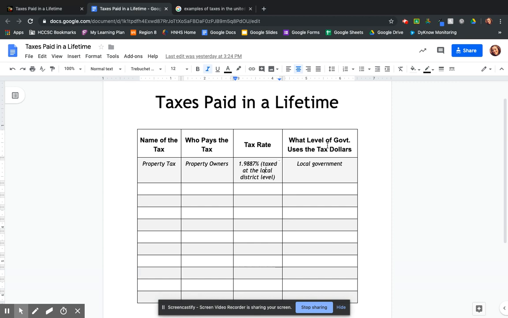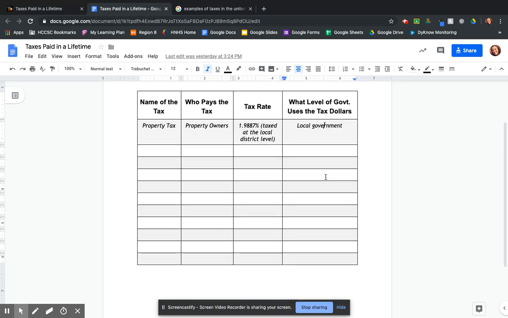Okay, the fourth question, what level of government uses the tax dollars? So when property taxes are collected, where does that money go? Who gets to allocate that money to spend it? That would be the local government. So that's all you need to put there. So it'd be local government, state government, or federal government. Okay, or split. So that's all you're going to do. 10 examples, filling in the rest of the chart here. You cannot use property tax since I already gave you all the answers for that.